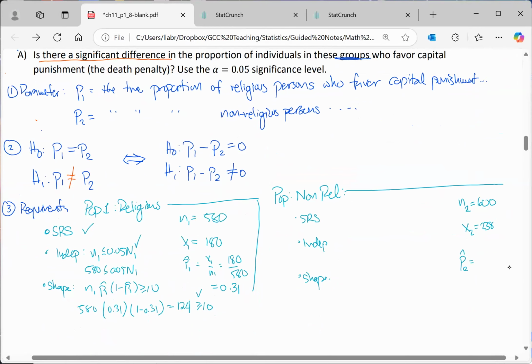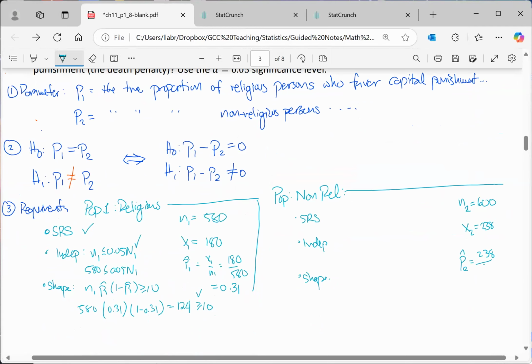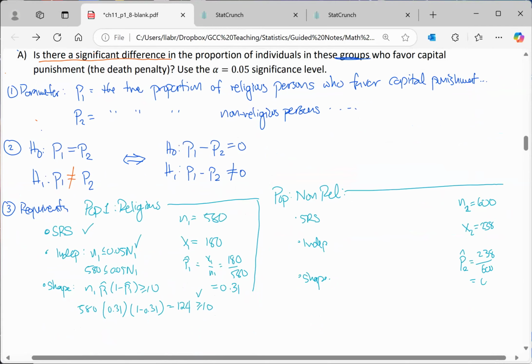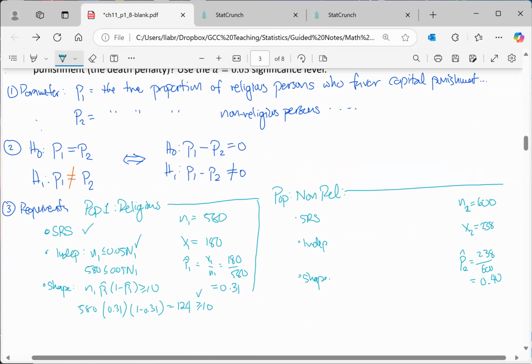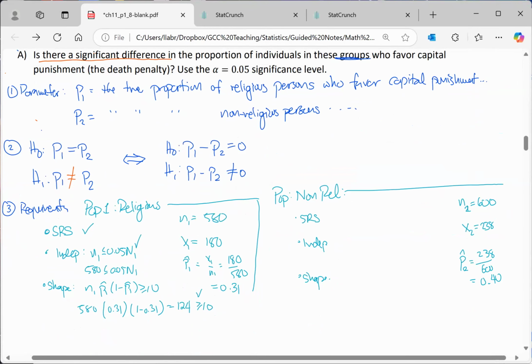That gives me a point estimate of 238 over 600, which evaluates to 0.4. So the proportion favoring capital punishment is higher, at least based off of my sample, in the non-religious persons.